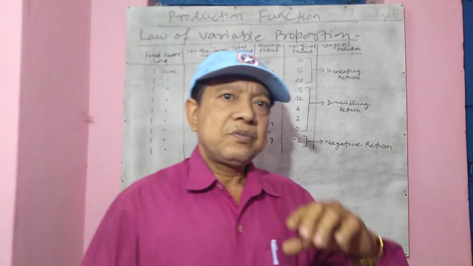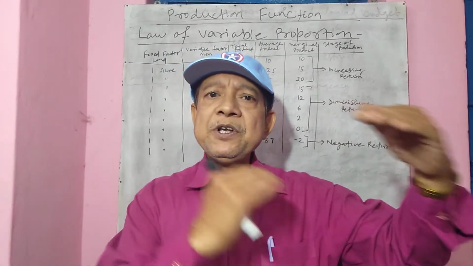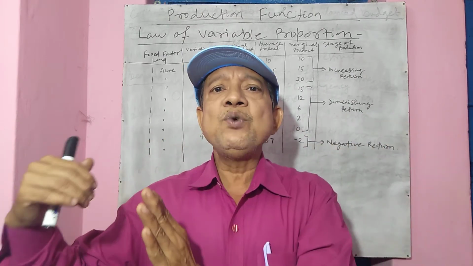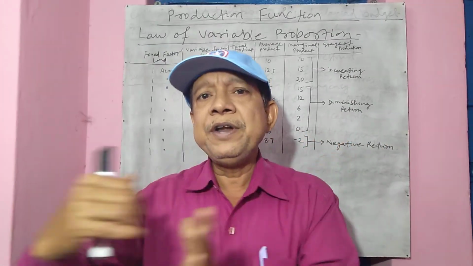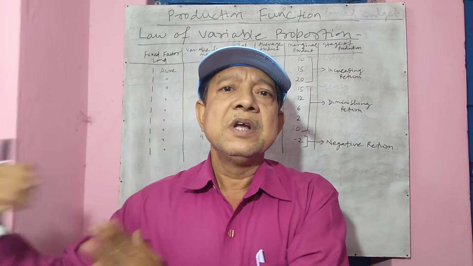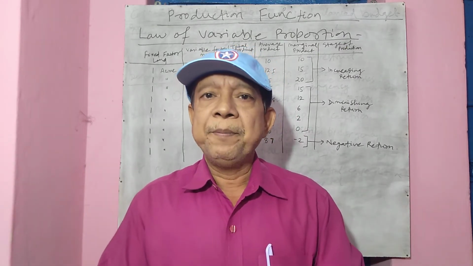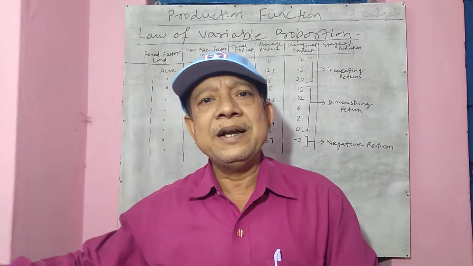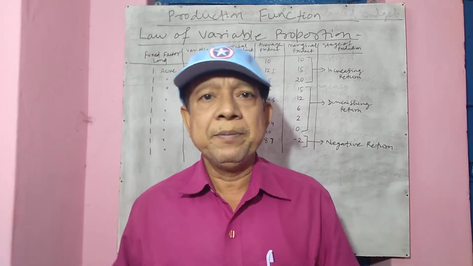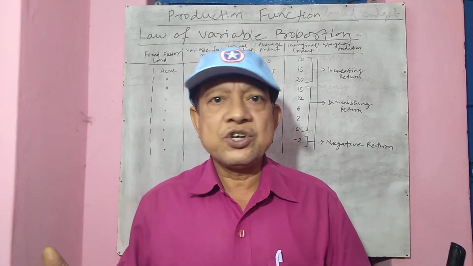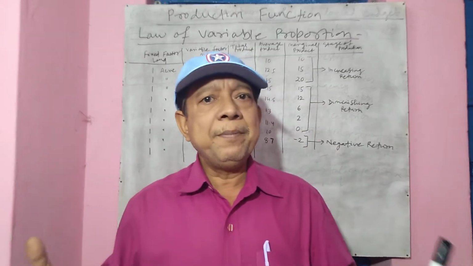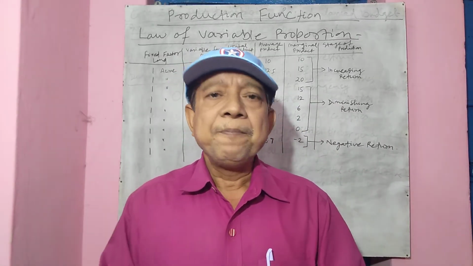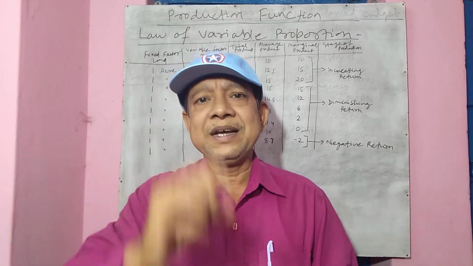So now, as Marshall said, keeping some factors constant and increasing one factor, if you go on increasing the variable factors, the output, the production, initially goes up and then becomes less and less proportionate. So what does he mean by this? Let us discuss it with a table and a diagram, and we can complete the question. Okay. Now before we go into it, let's take the assumptions.